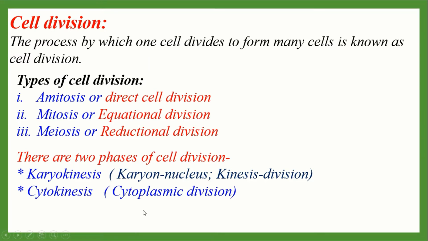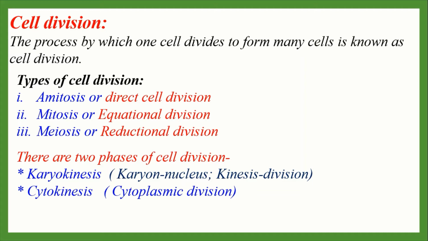Everybody see this word. Karyokinesis is the combination of two words. Karyon means nucleus and kinesis means division. So, division of the nucleus is called karyokinesis, and the second one is cytokinesis, that means division of the cytoplasm. Karyokinesis occurs first, then cytokinesis.